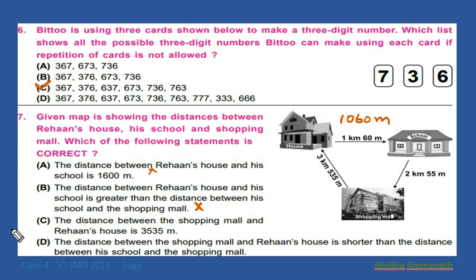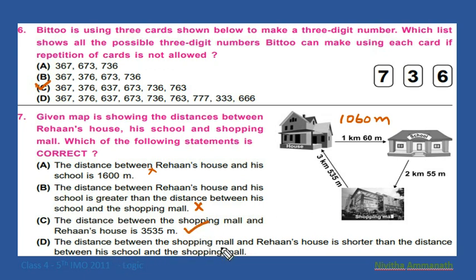So it's not correct. The distance between the shopping mall and Rehan's house is 3535. Shopping mall is here, Rehan's house is here. So the distance is 3 kilometer 535 meter, that is 3535 meter. So it's correct.